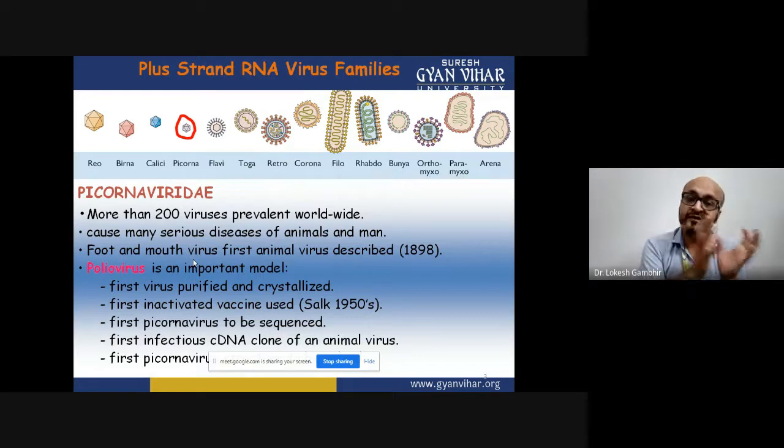Why did it serve as a model? Because it was one of the severe pathogens. The onset of polio disease, the impairment of CNS function and the paralysis induced in the affected individual, was creating havoc.